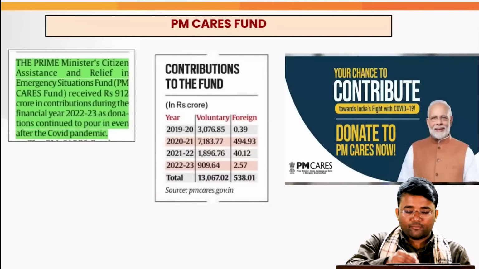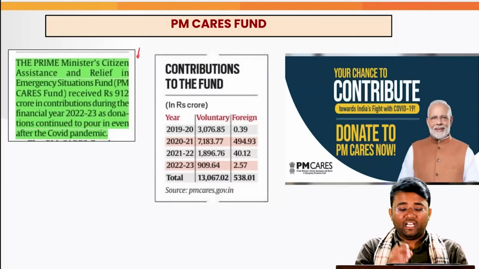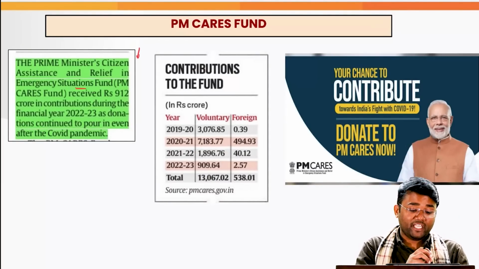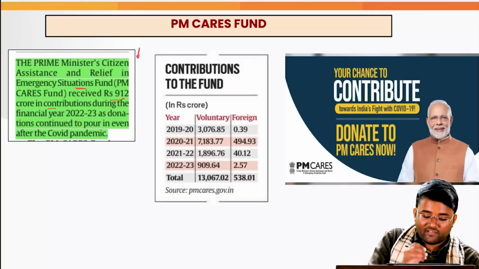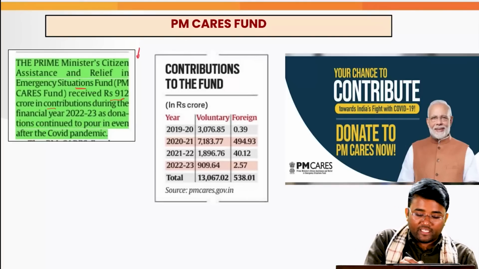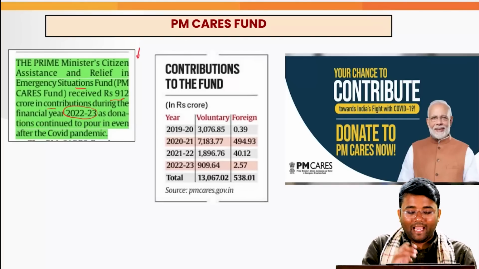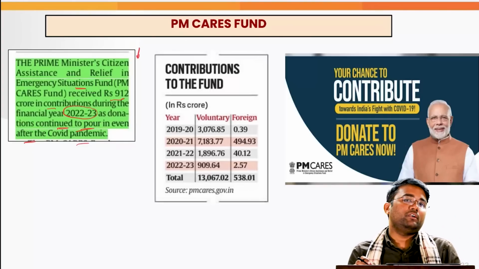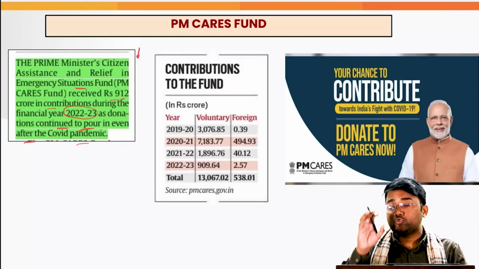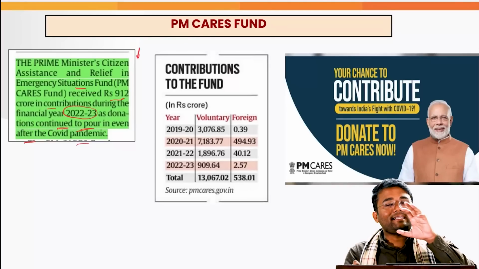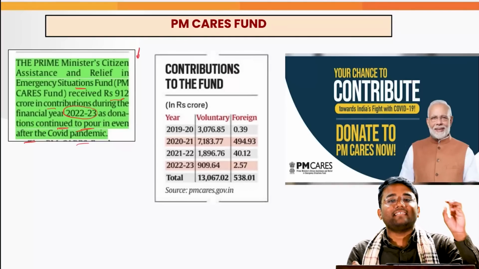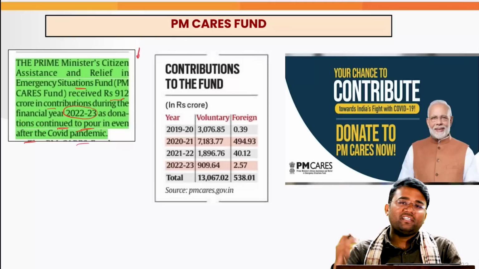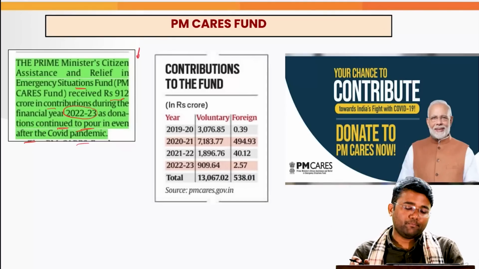So the context is that the Prime Minister's Citizen Assistance and Relief in Emergency Situations Fund, abbreviated as PM CARES Fund, received rupees 912 crore in contribution during the financial year 2022-23 as donations continued to pour in even after the COVID pandemic. This PM CARES Fund was actually launched during COVID-19 to address the widespread issues that had arisen in the healthcare sector, to ensure that proper machinery, proper hospital beds, etc. can be provided.